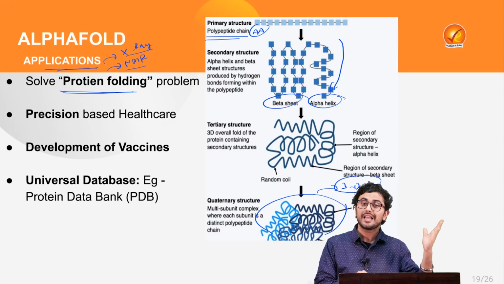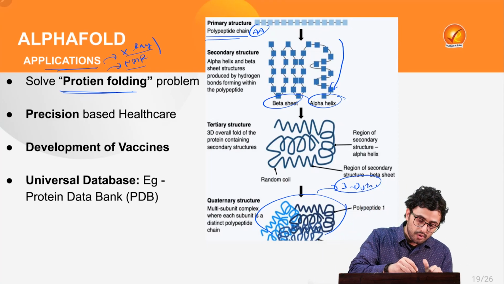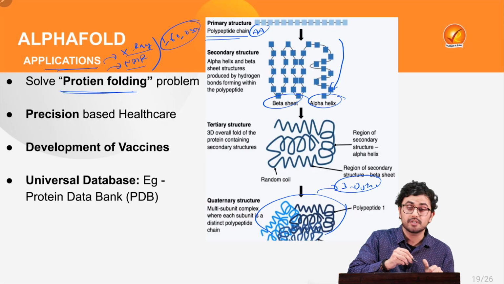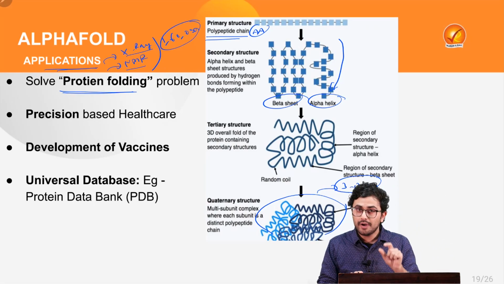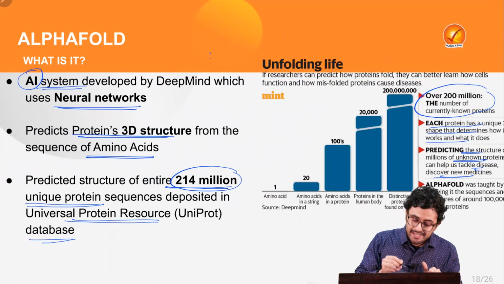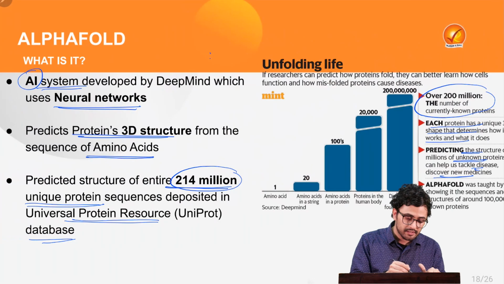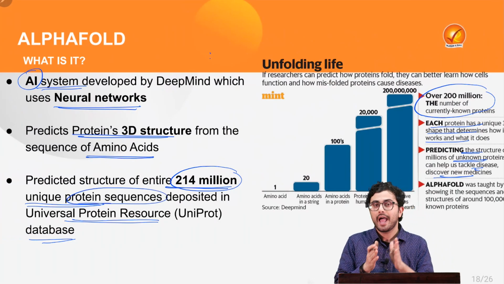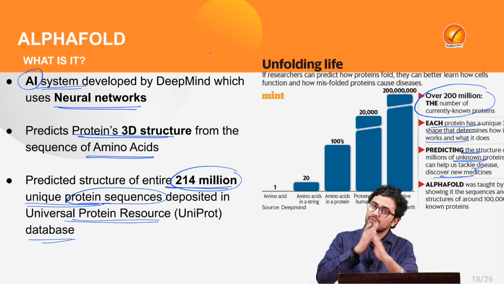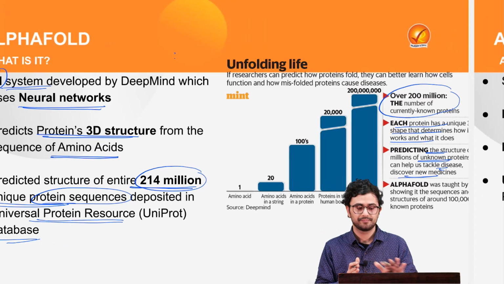For example, in the last 60 years, only 1,60,000 protein structures were studied. But as we have already seen, with AlphaFold, almost the entire 214 million protein sequences have been studied and the structure of these proteins predicted.